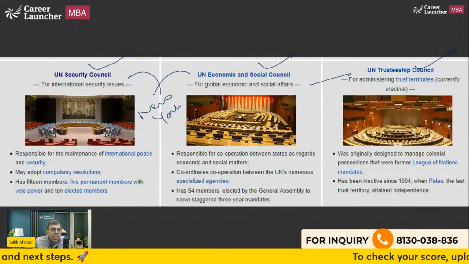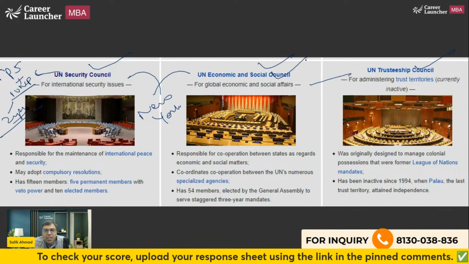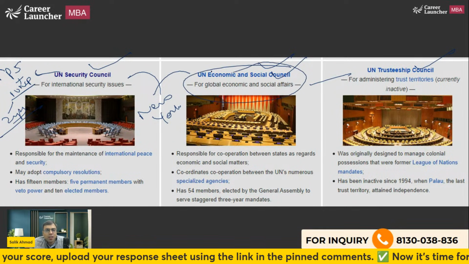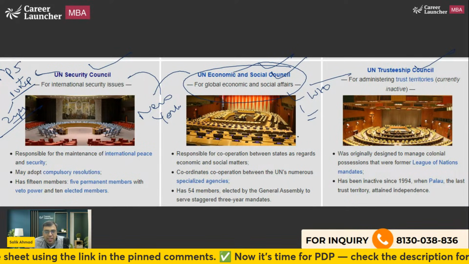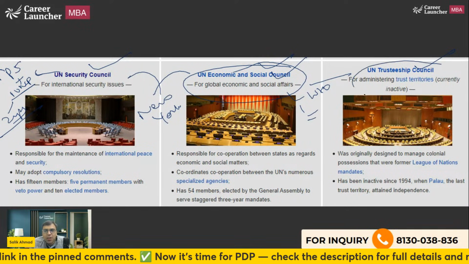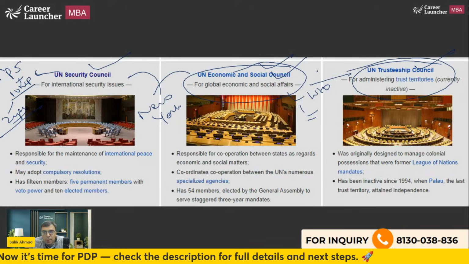Then we have UN Security Council. It has 5 permanent members and 10 non-permanent members elected for 2 years. Then UN ECOSOC is there. This is a parent body of many important organizations like World Health Organization and other organizations. Then UN Trusteeship Council, for all practical purposes, is inactive, although it has not been abolished.